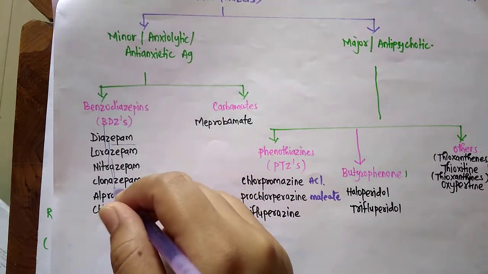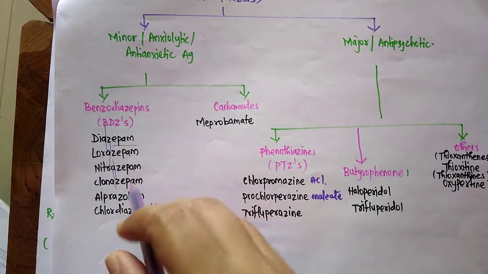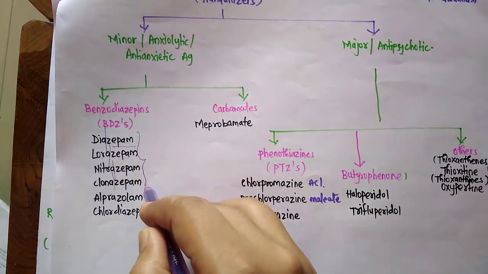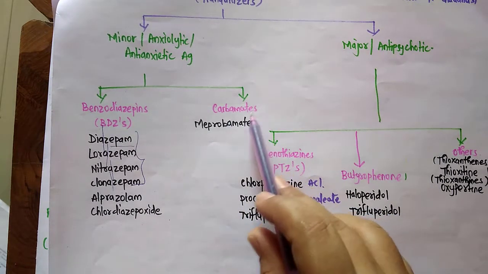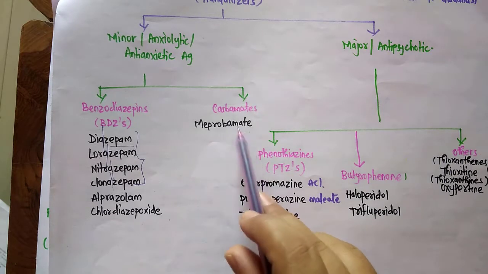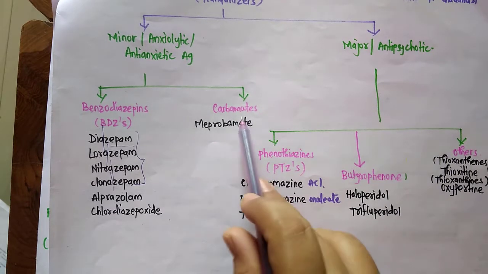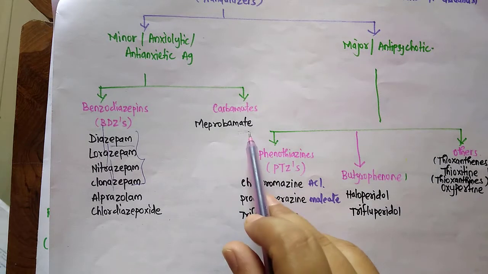So mostly zepam is the suffix. So the zepams are dia, lora, nitra, clona. Then carbamate class includes meprobamate.